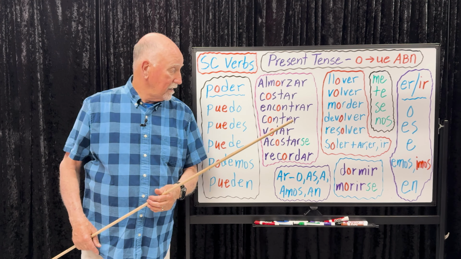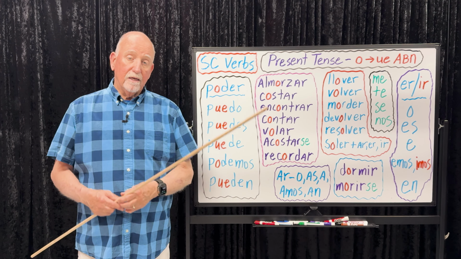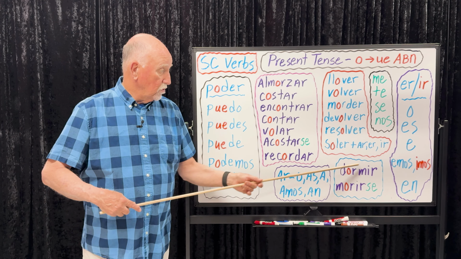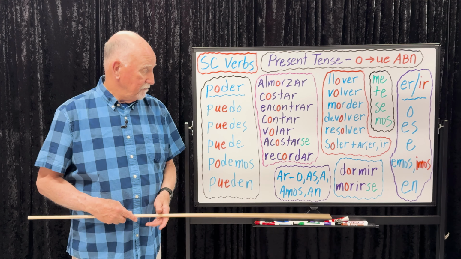Dormir, O to UE. I sleep a lot. Duermo mucho. My dad does not sleep a lot. Mi papá no. Change that O to UE. Mi papá no duerme mucho. We sleep 8 hours a day. Dormimos 8 horas al día.